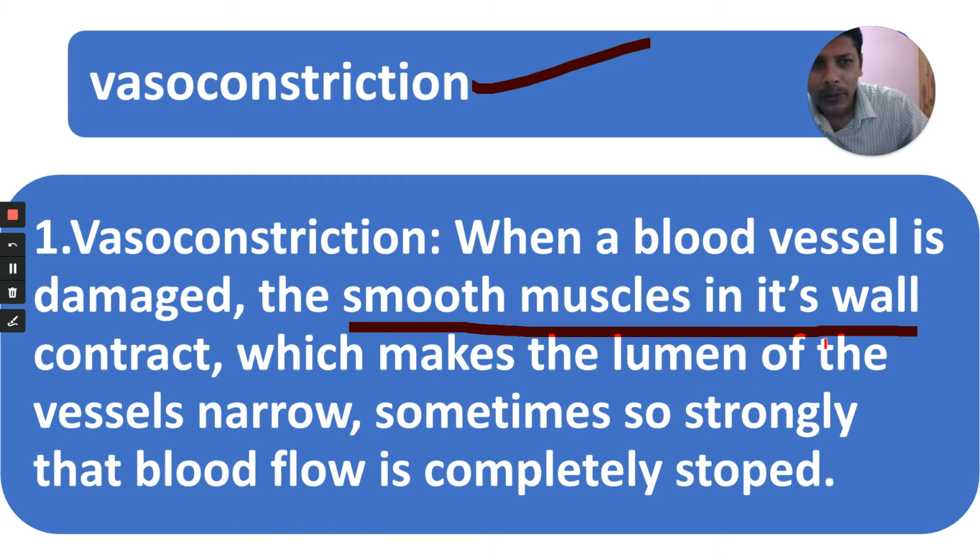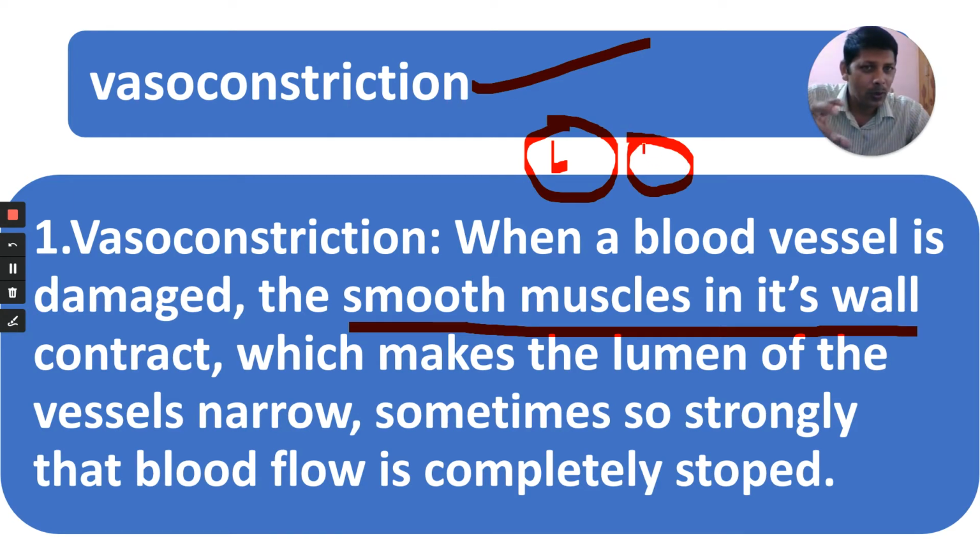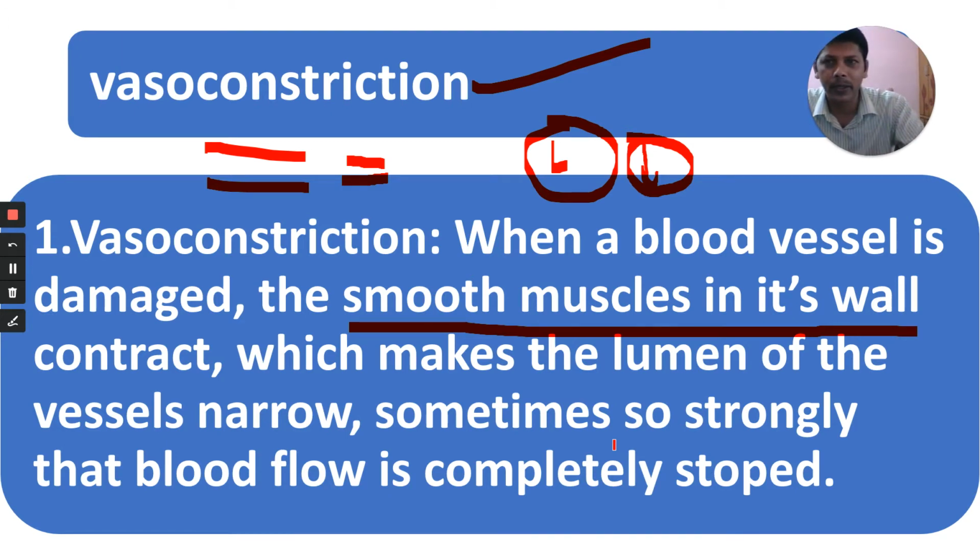In its wall, this makes the lumen of the blood vessel narrow. For example, this is the normal lumen, the lumen of the blood vessel. When the muscles contract, the size of the lumen reduces. When we compare, the lumen of the blood vessel becomes narrow, sometimes so strongly. For example, this diagram here. This is normal, before injury. Now the blood vessel becomes narrow. The lumen reduces, and sometimes so strongly that blood flow is completely stopped, therefore blood loss is prevented. This is the first step.